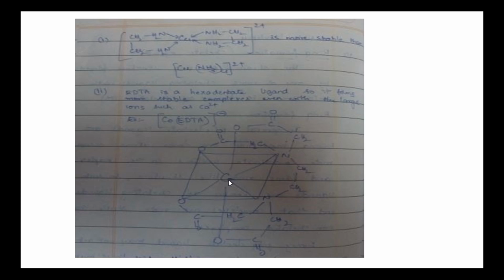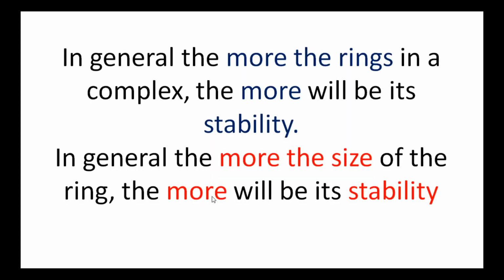Each will have a 5-membered ring. See this: one cobalt, oxygen, carbon, carbon, nitrogen. Here cobalt, oxygen, carbon, carbon, nitrogen. Cobalt, nitrogen, carbon, carbon, nitrogen. Everything is a 5-membered ring. So it is a chelated complex. So chelated complexes are more stable than non-chelated complexes.